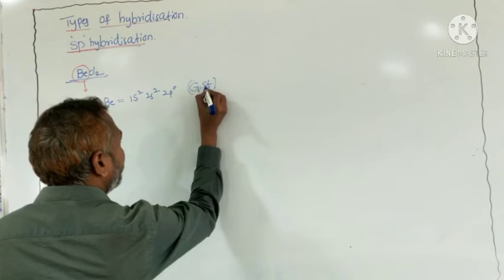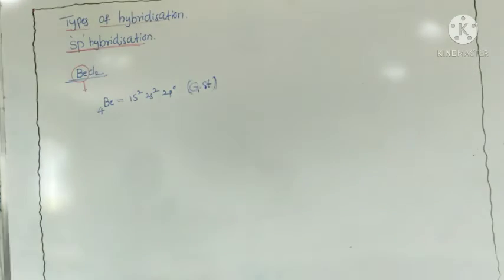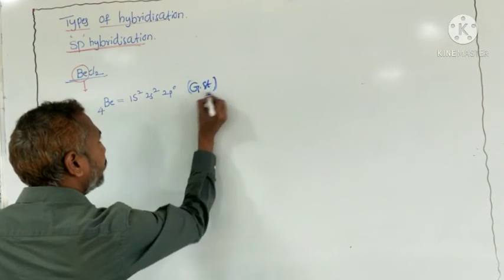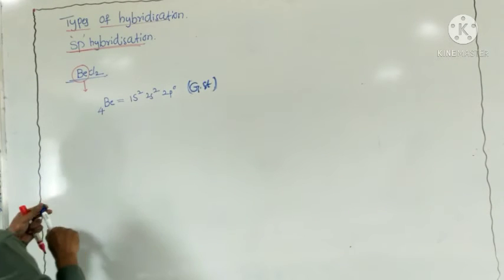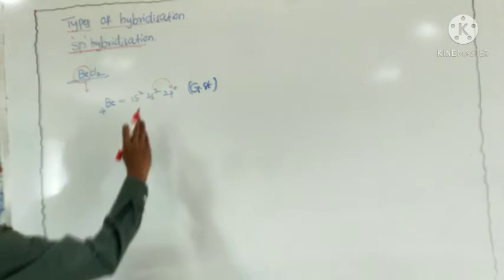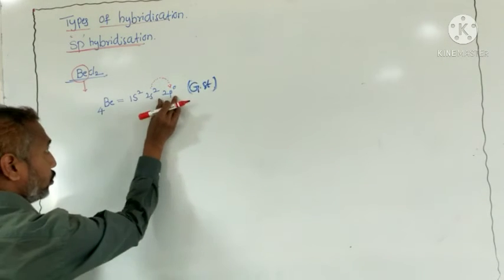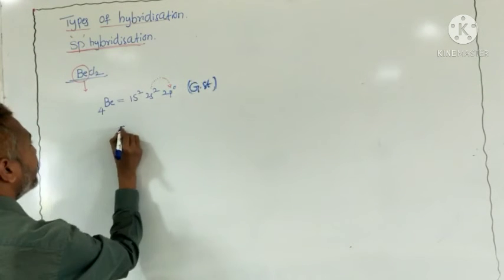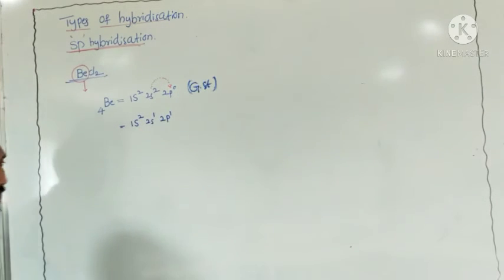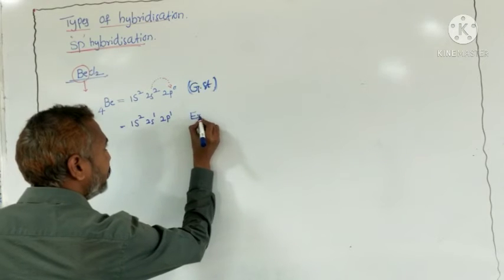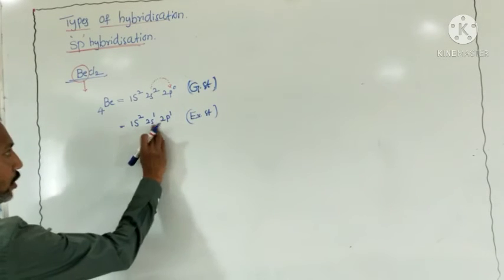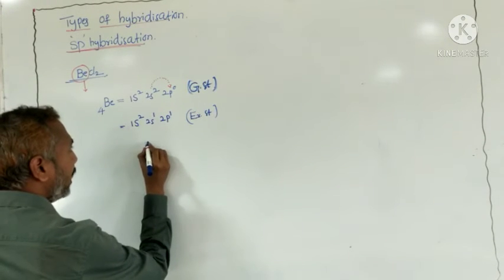Ground state electronic configuration. Whenever one electron undergoes excitation to the p orbital, what will happen to the electronic configuration? After excitation, it is 1s2, 2s1, 2p1, since one electron goes to the p orbital. So the excited state configuration is 2s1, 2p1. Now the orbital representation.